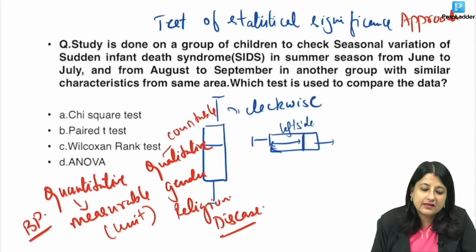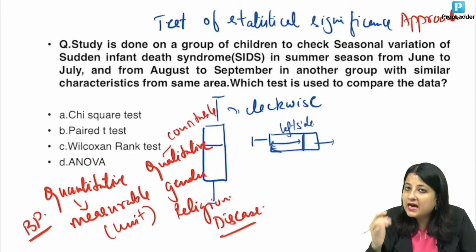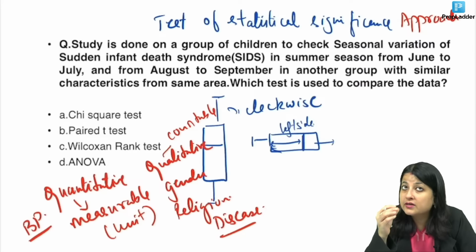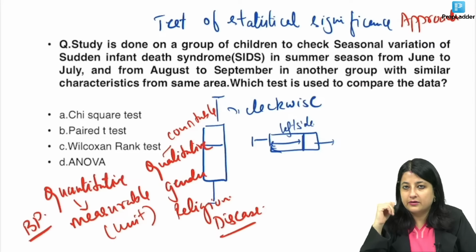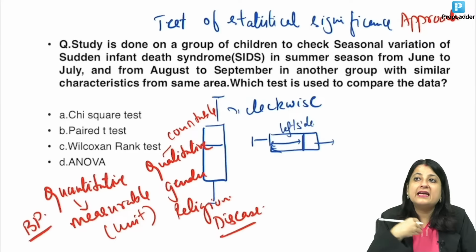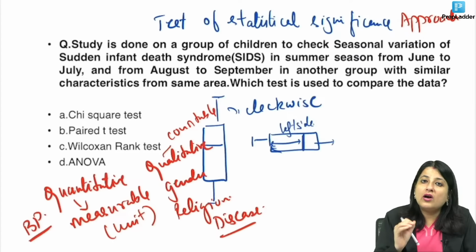But if I say blood pressure, tell me in the comment section, will blood pressure be quantitative or qualitative? Blood pressure is something which has a unit. I can measure blood pressure in mmHg. I can compare blood pressure. So blood pressure is quantitative data.